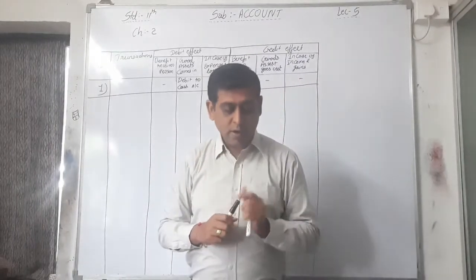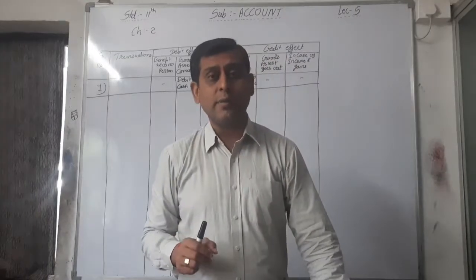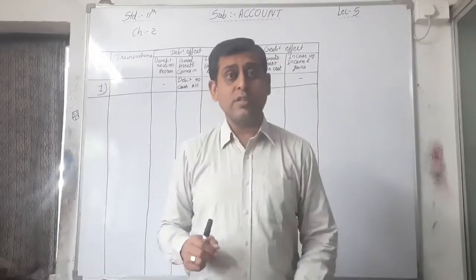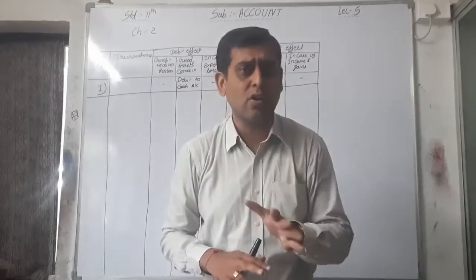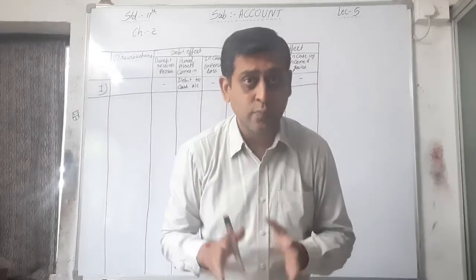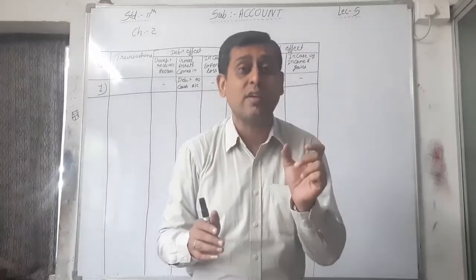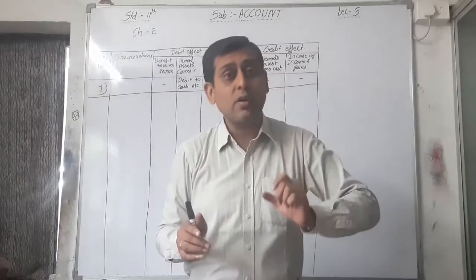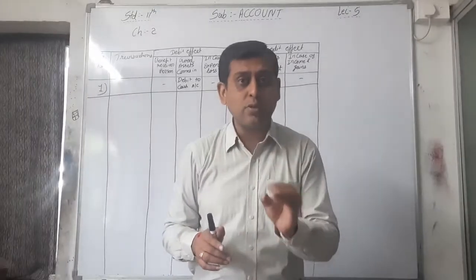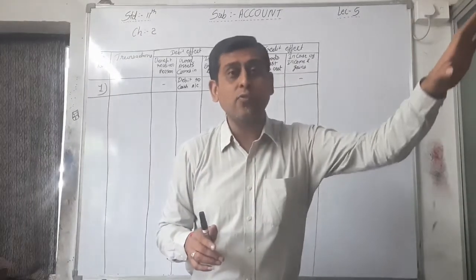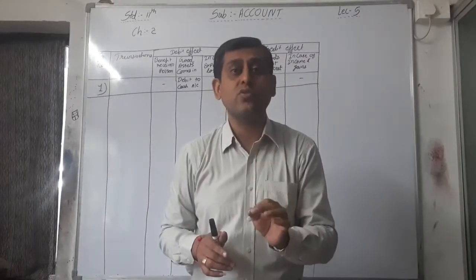Now second one, 20,000 deposited with Bank of Baroda. See again, cash. This one is a cash transaction. First of all, we have to classify whether it is an economic or non-economic transaction. Yes, it is an economic transaction. Now classify again whether it is a cash or credit transaction. It's a cash transaction, because cash goes out of the business. We are depositing cash to Bank of Baroda. That's why I can say that it is a cash transaction.